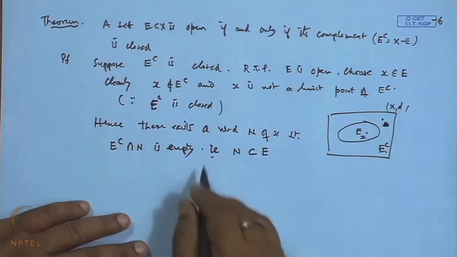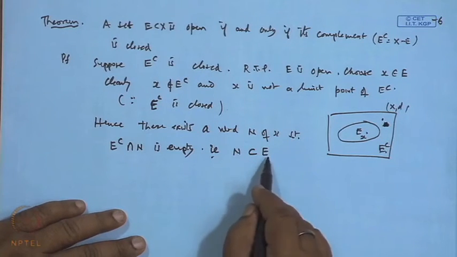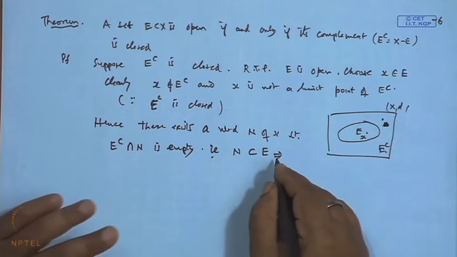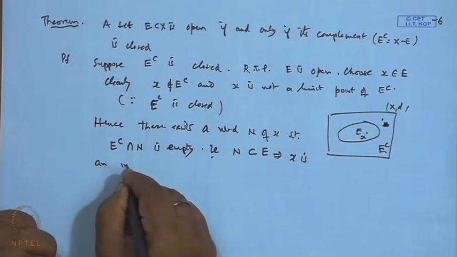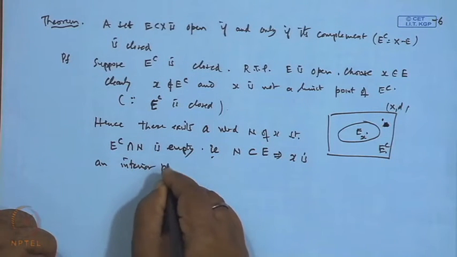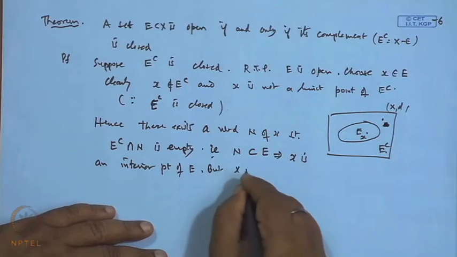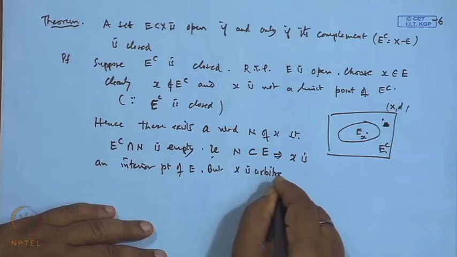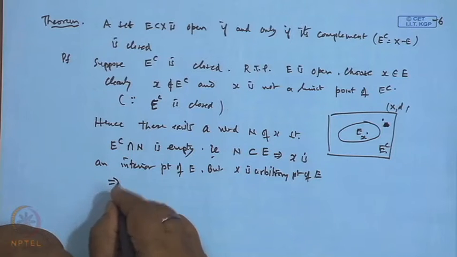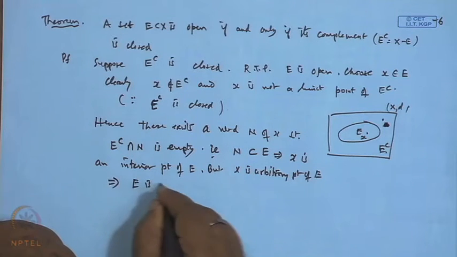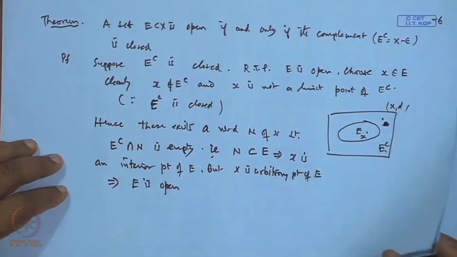So what we have shown is that x is a point around which we have a neighborhood N which is totally contained in E. This shows x is an interior point of E. And x is an arbitrary point of E. So every point is an interior point, therefore E is open. Clear? So this shows the concept.